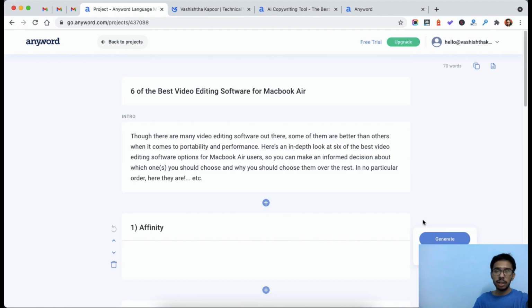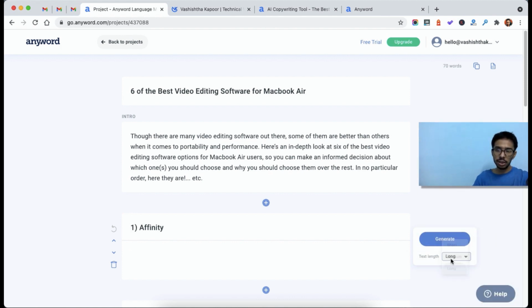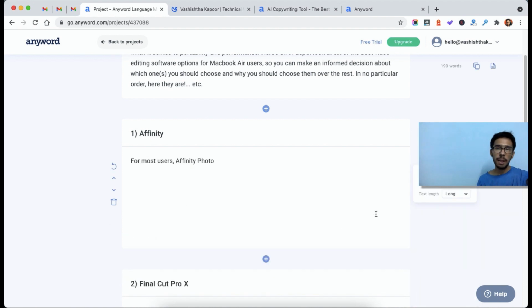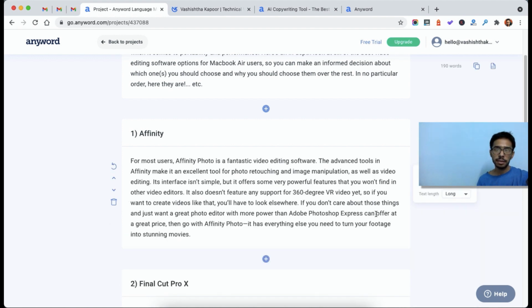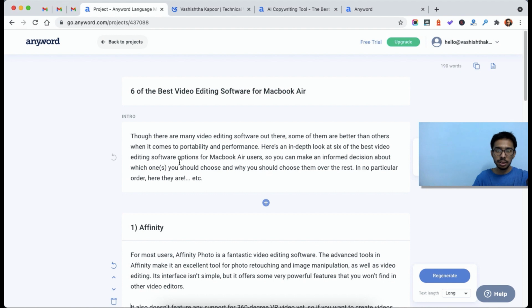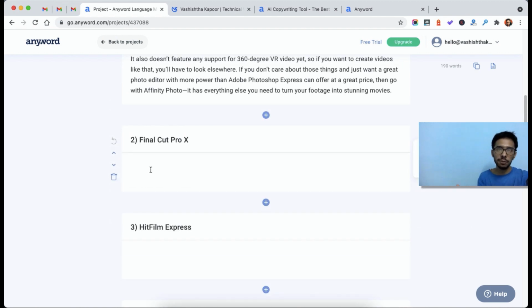So now I will start with the points. It says Affinity. Now I will choose text length as long and click on generate. Once I click generate, it takes a few seconds to generate the content, and it will be generated automatically. Now you can see there's a lot of content. You can edit it here also. So for example, there were 6 of the best software, so we can change it to 8 of the best video editing software. Now our blog post would be ready. So I will fast forward from here and generate AI content for all of these options quickly.